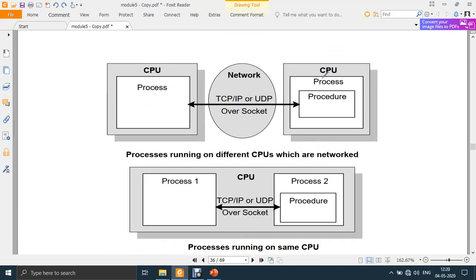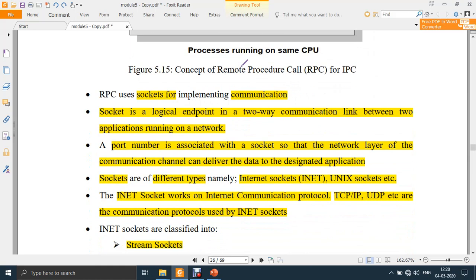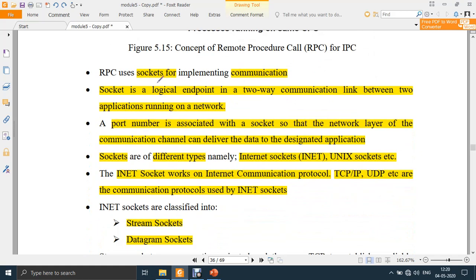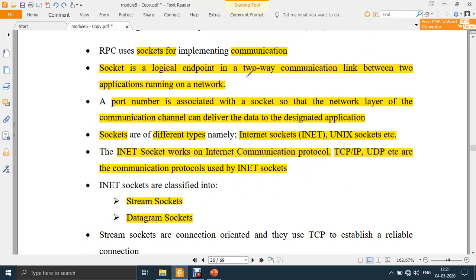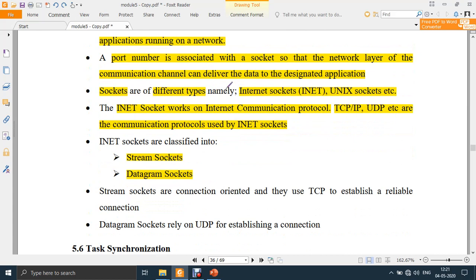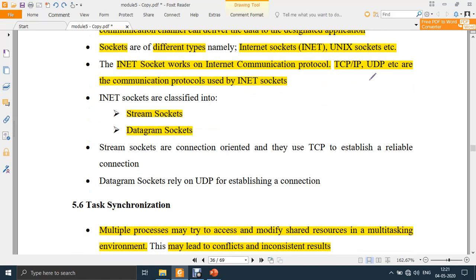This is the example, wherein you see these are separate pieces. This is the procedure that needs to be called by this process. One is in one PC and the other is in another PC. This calling happens through a network which is wired or wireless. This is RPC. RPC uses what are known as sockets for communication. These sockets can implement two-way communication between the network and the application. The sockets can be of different types like Unix sockets, Internet sockets, TCP/IP, or UDP.